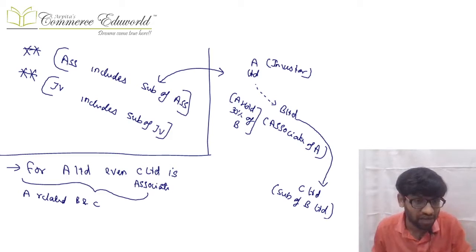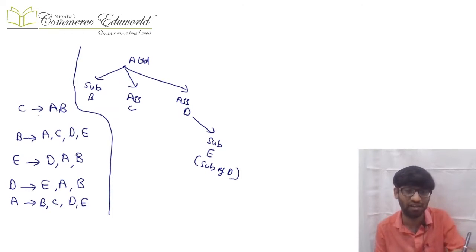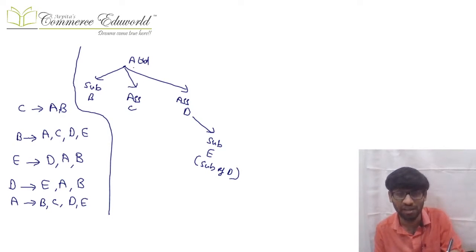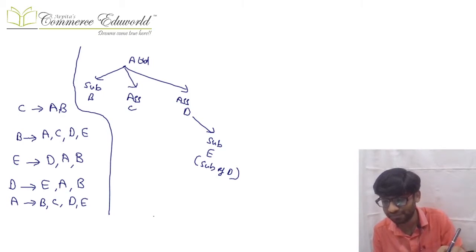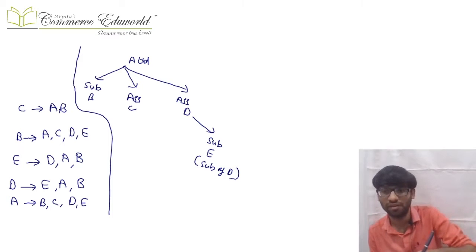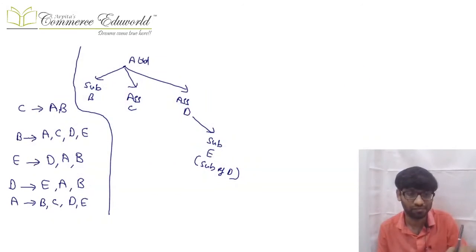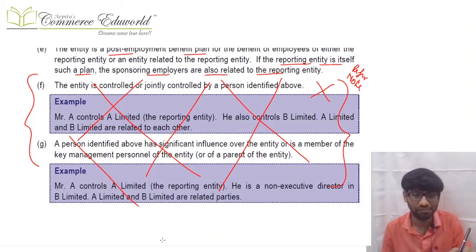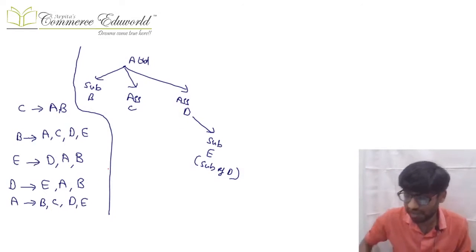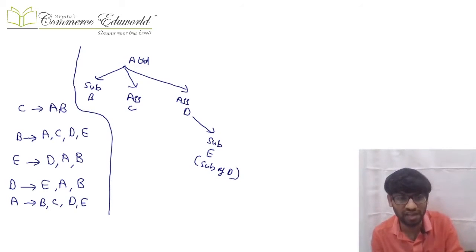Now we had considered a few examples which I had given you, and you had given answers, so the answers are also given. We considered who are related parties in that example.